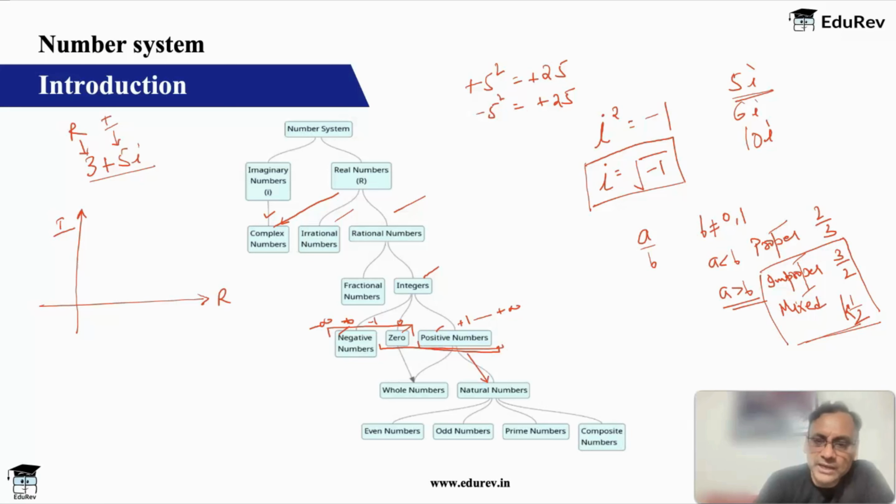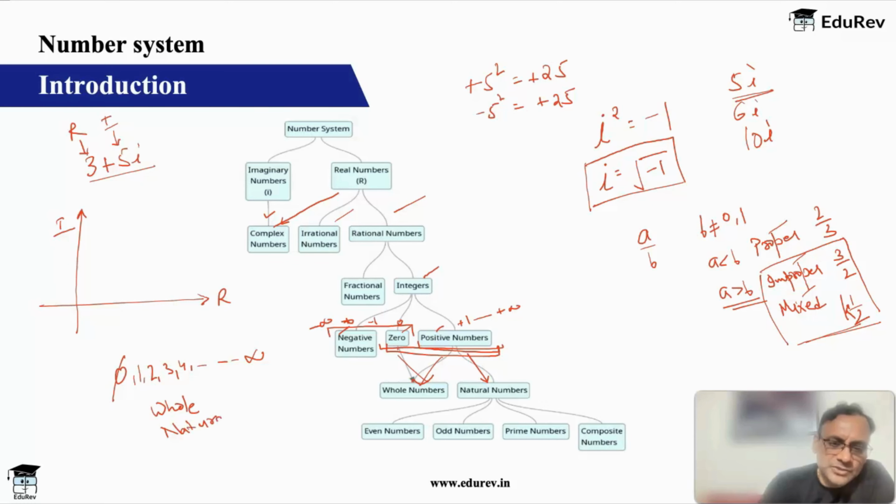If you add 0 to that, so 0 plus positive integers, they are called whole numbers. So 0, 1, 2, 3, 4 up to infinity is the series of whole numbers. If I remove 0, then this is the series of natural numbers. We will look at natural numbers in a moment. We have some good concepts there.